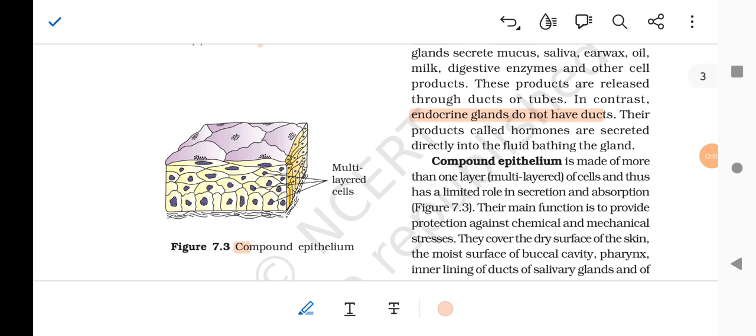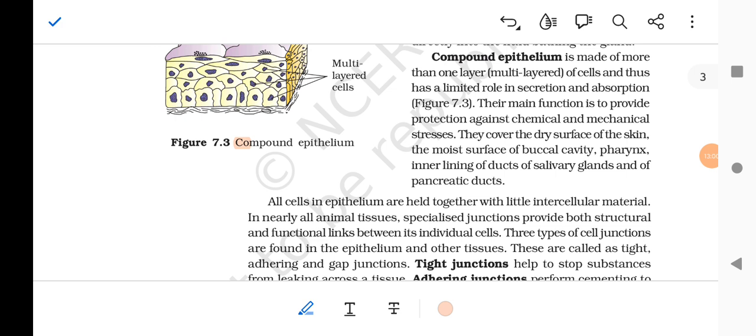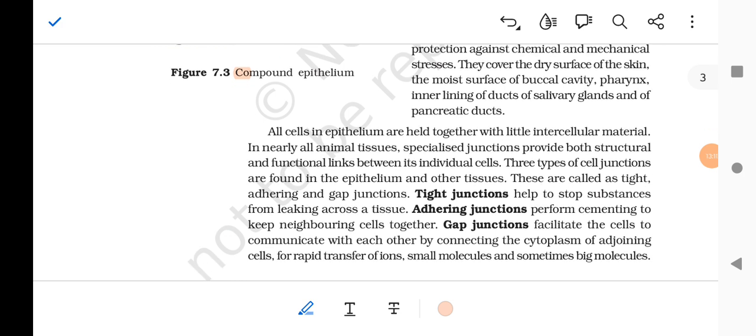Their main function is to provide protection against chemical and mechanical stresses. They cover the dry surface of the skin and the moist surface of the buccal cavity, the pharynx, the inner lining of the ducts of the salivary glands, and the pancreatic ducts.